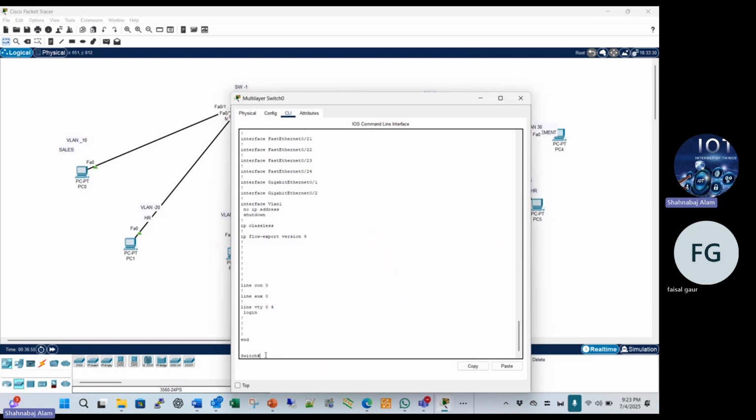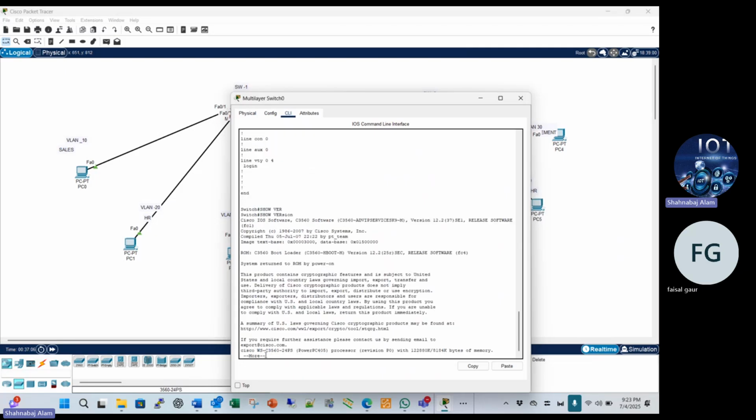If you want to check the version, how can you check? Which command will you apply to check the version? Just show version. Then you can see the version. You see here.